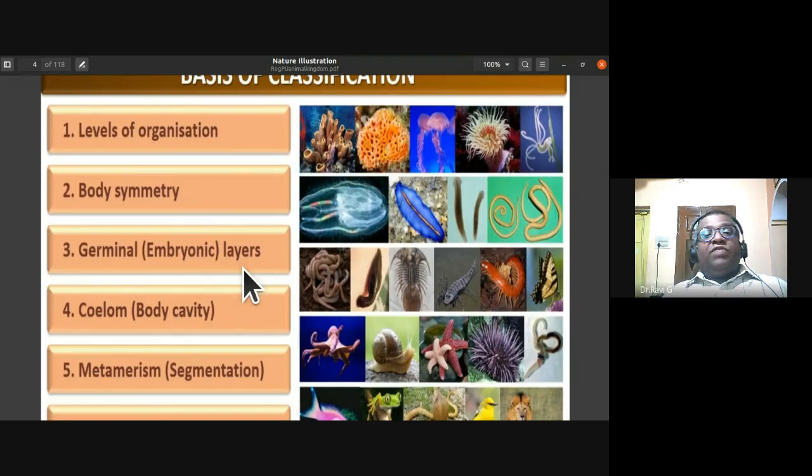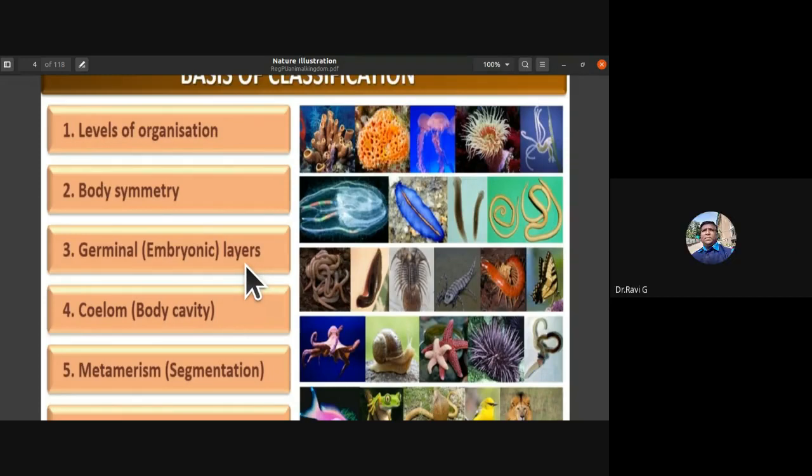If they have three germ layers, outer ectoderm, middle mesoderm, and inner endoderm, we consider them triploblastic animals. If they have only two germ layers, outer ectoderm and inner endoderm, and in between a mesoglea, we call such organisms diploblastic animals.